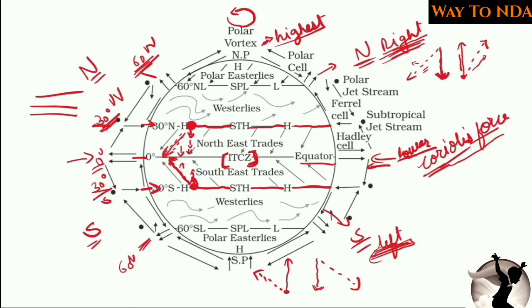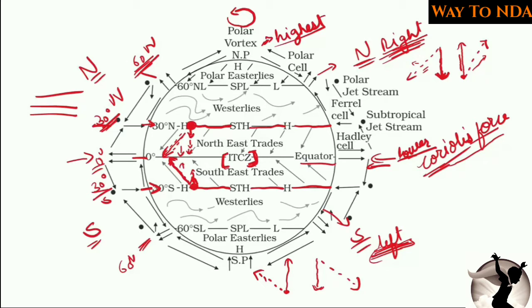When the Coriolis force is the lowest, it will deflect the wind very slightly, but at the polar areas the Coriolis force is higher, and this means that at the polar areas it will deflect the winds very sharply.